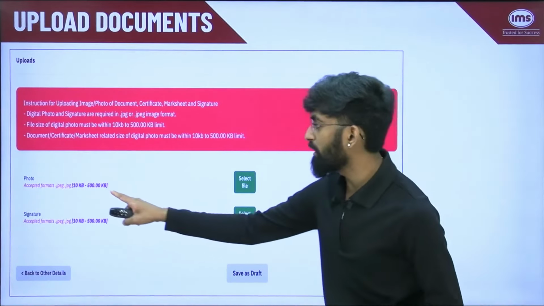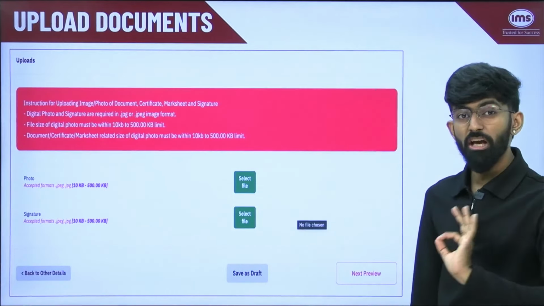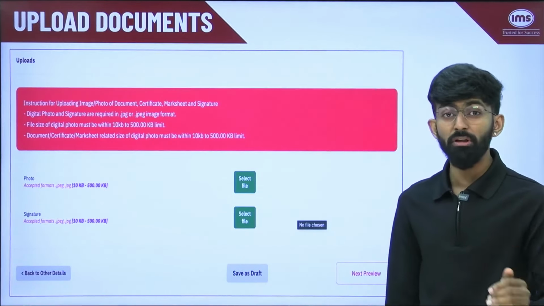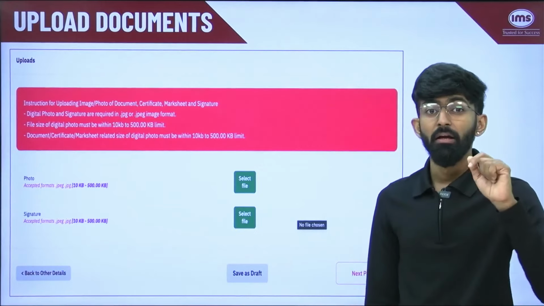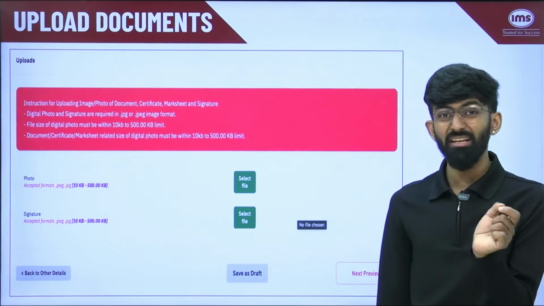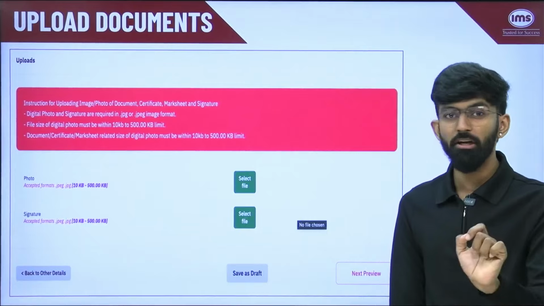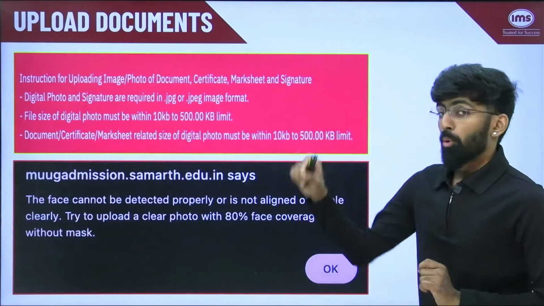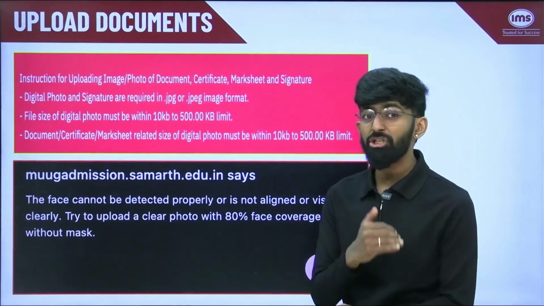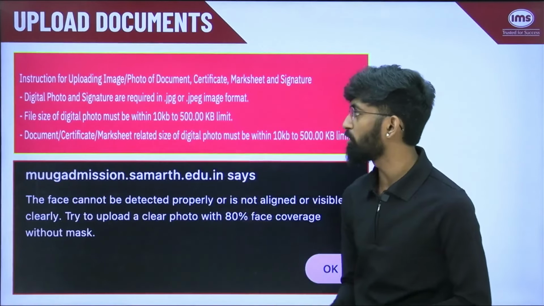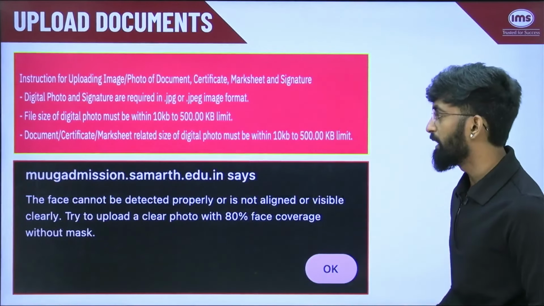The recommended format is only JPG. So again, make sure that if you are using an iPhone or something, if your file is of the extension HEIC, you are changing it to JPG. The important instructions, like I mentioned earlier, the file should be between 10 KB to 500 KB.